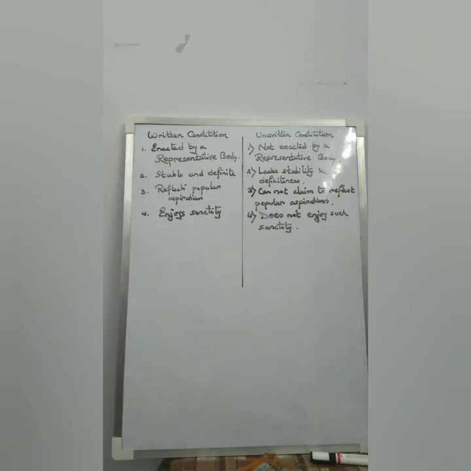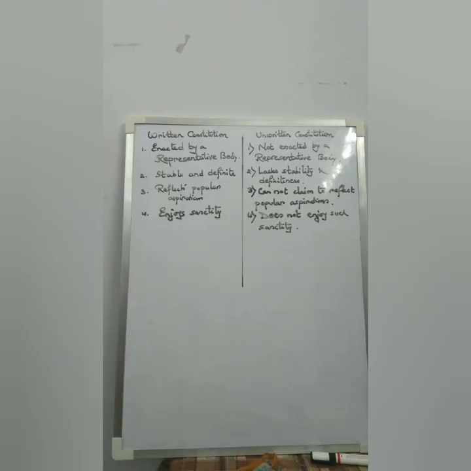If we look at the differences between the two, the first thing we can say is that a written constitution is enacted by a representative body. As I have told you earlier, it is deliberately framed, and when it is being drafted, the representatives of the people are there. But an unwritten constitution has developed over the years, so it cannot claim to be enacted by a representative body.